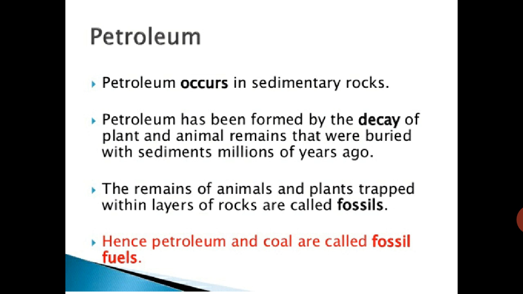The remains of animals and plants trapped within layers of rocks are called fossils. Hence, petroleum and coal are called fossil fuels.